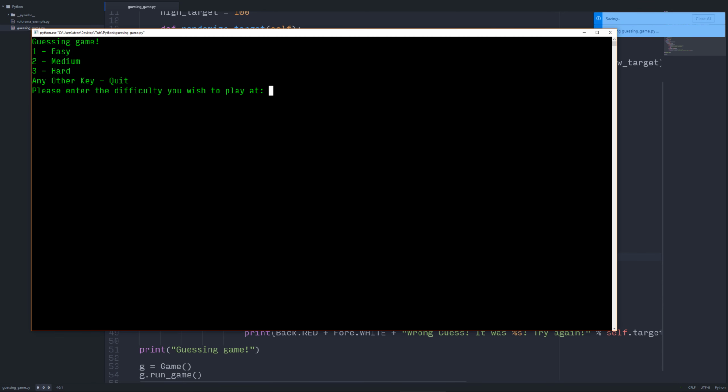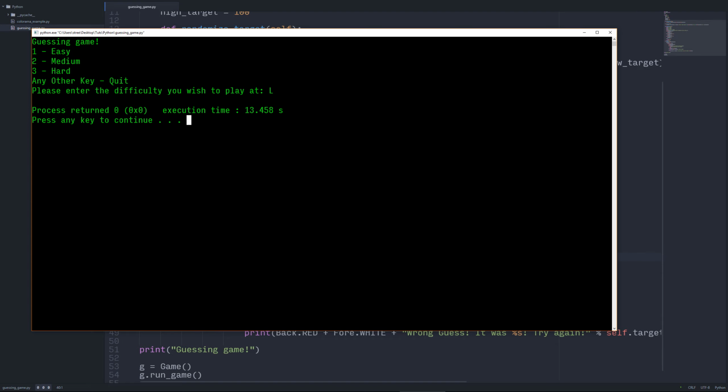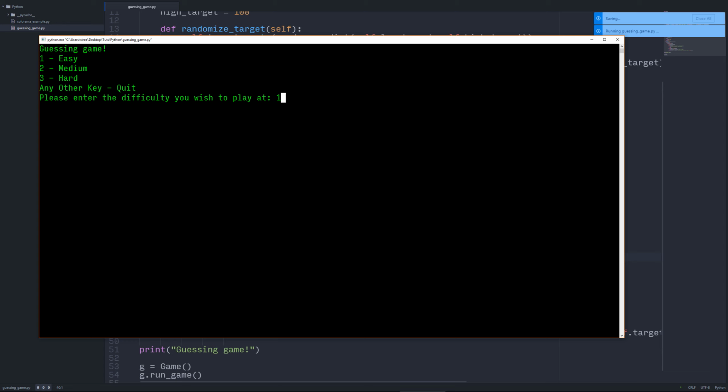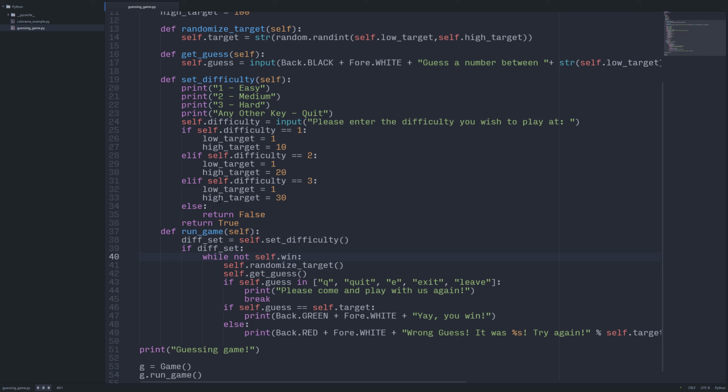You're going to see here, before we even get into the game, we've got this wonderful guessing game. Boom. 1, 2, 3. Easy, medium, hard, any other key, quit. Let's go ahead and do a big fat L. It quit. It's a good sign. Let's go ahead and hit a 1. Oh, it's quit. What's going on there?